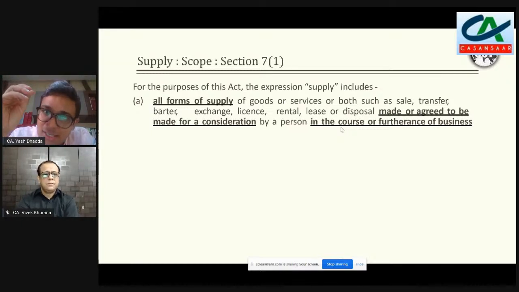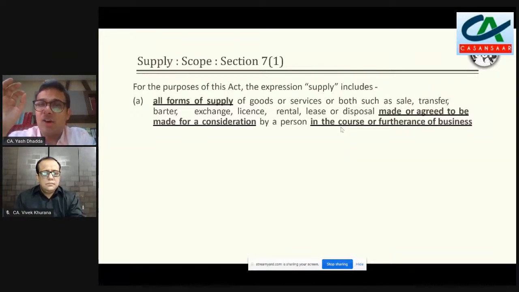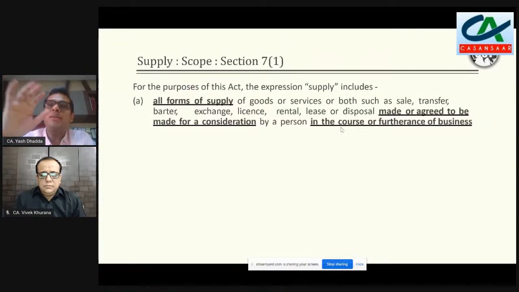That is, whether there is any form of supply of goods and services happening. If yes, then whether it is made or agreed to be made for a consideration. If yes, then whether it is in course and furtherance of the business. और अगर तीनों में से कोई भी एक चीज है जिसमें the answer is not confident in yes, or it becomes a very difficult proposition to answer, then probably we can say that at the threshold of the levy only, you are not sure whether the transaction comes within the levy or not.